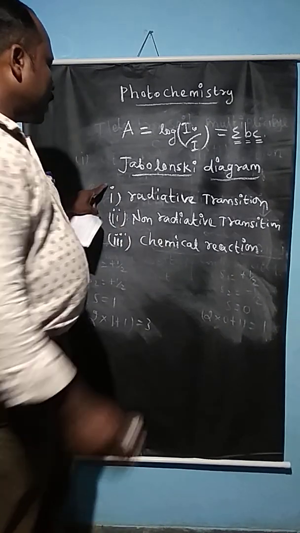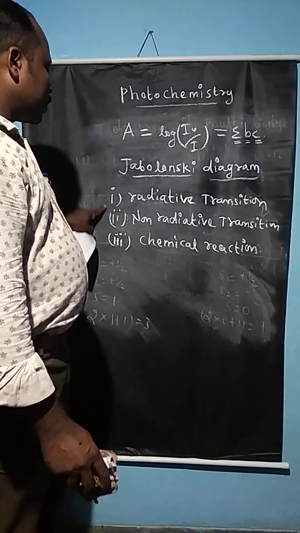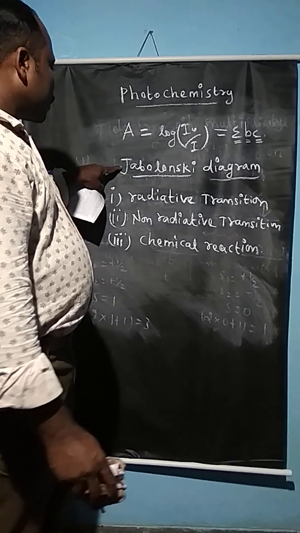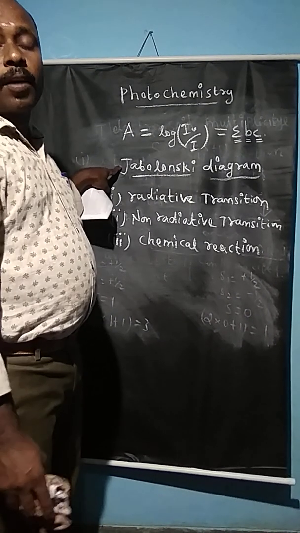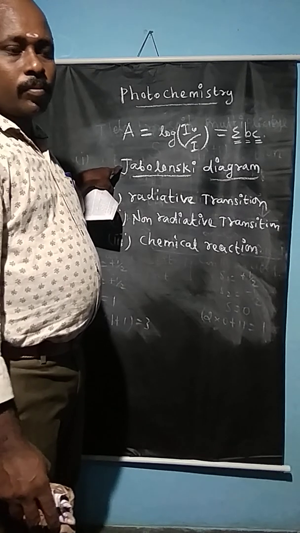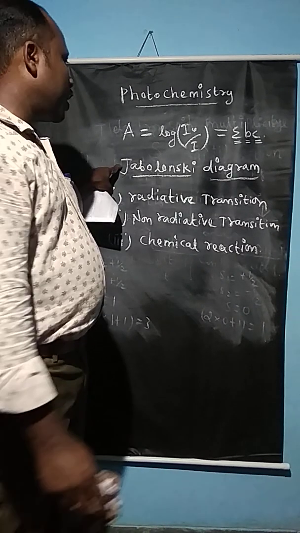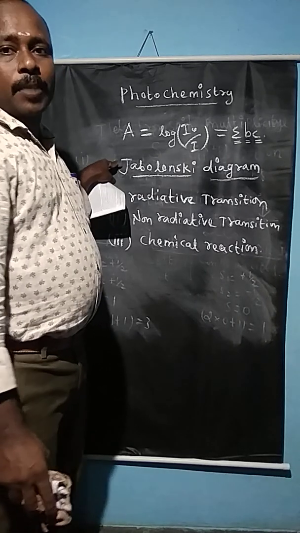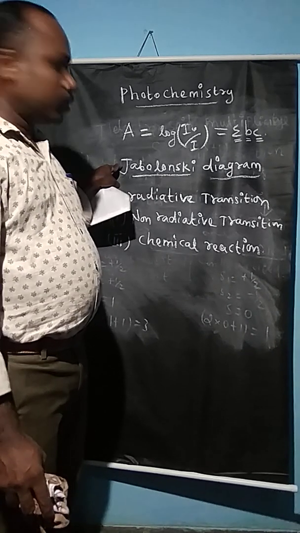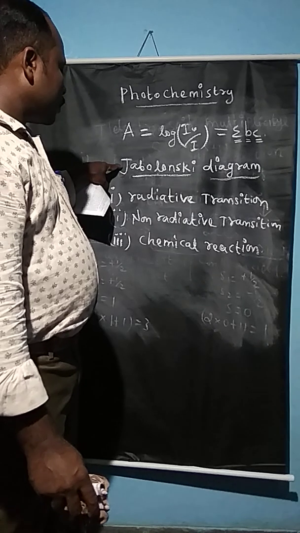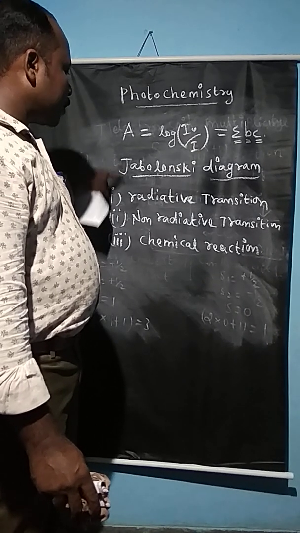So these are the three types of transition that occur in the Jablonski diagram. It is called the Jablonski diagram, or the consequences of light. This photophysical process occurs only after absorption of light by the molecules. So, three types of transition.